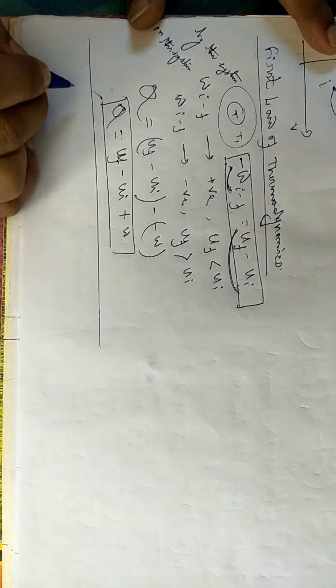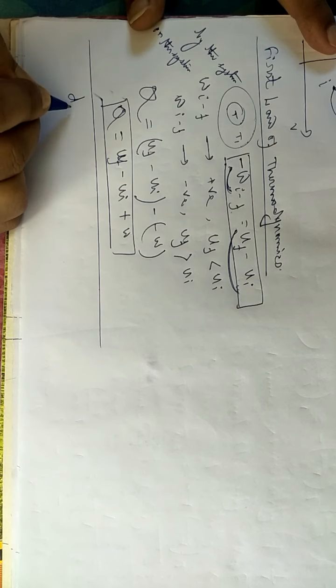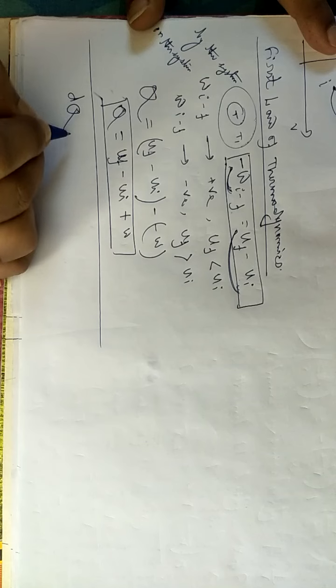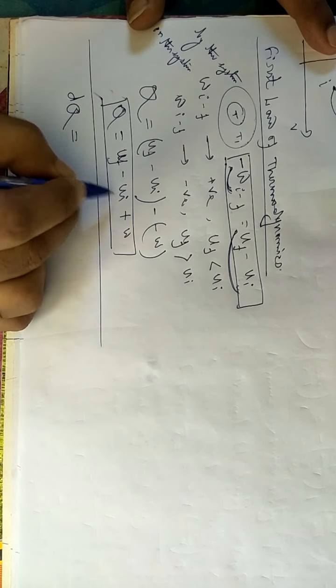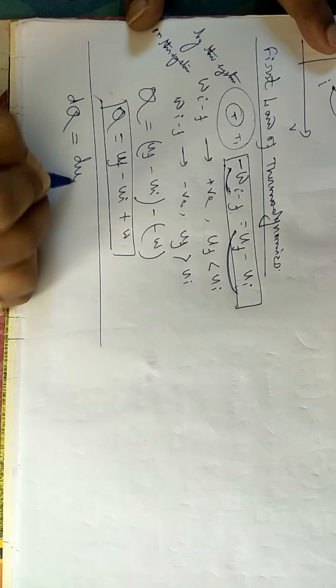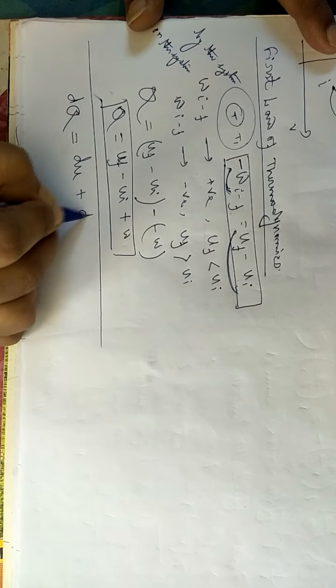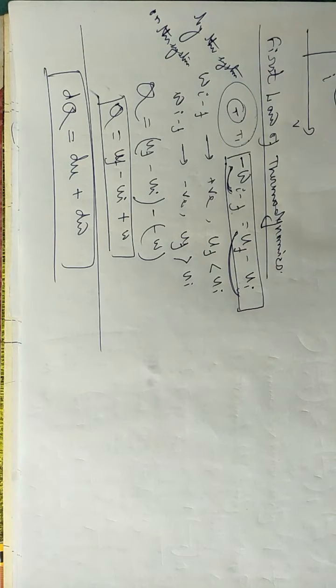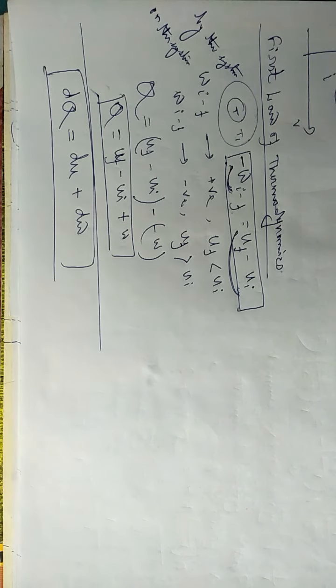It tells you that dq, the infinitesimal change in q, is defined as du plus dw, and this is the mathematical formulation of the first law of thermodynamics.